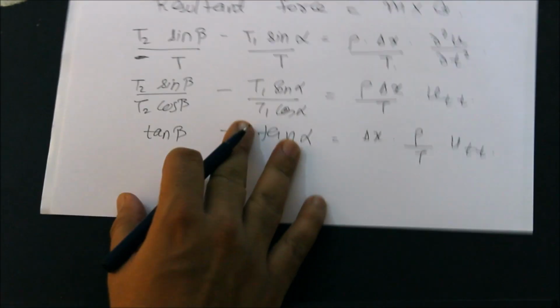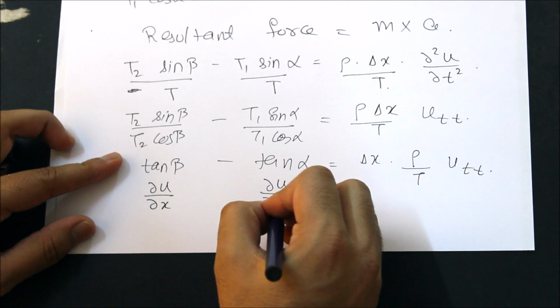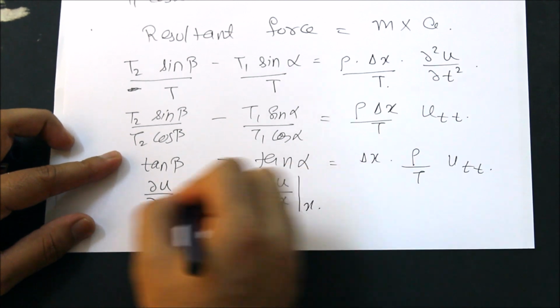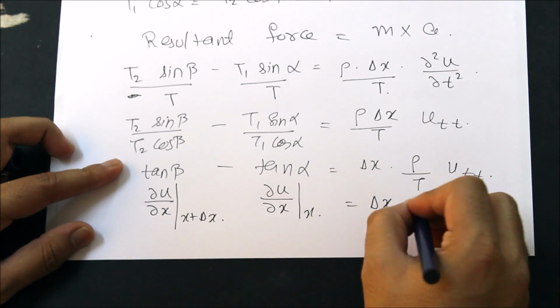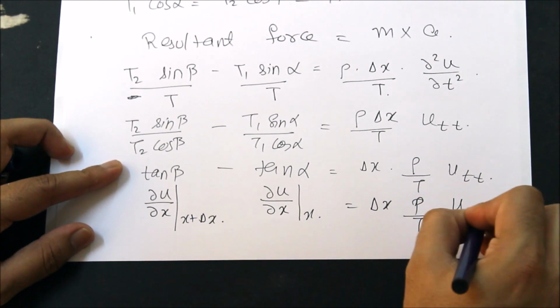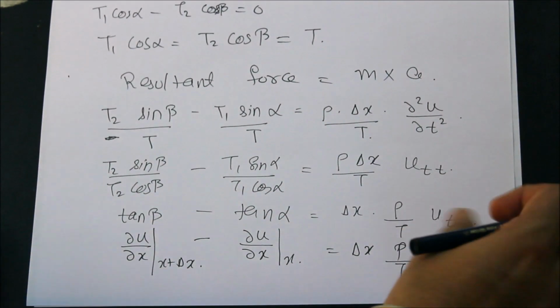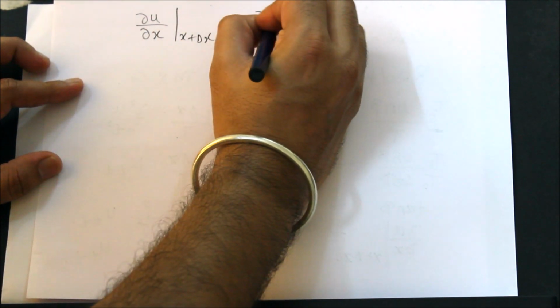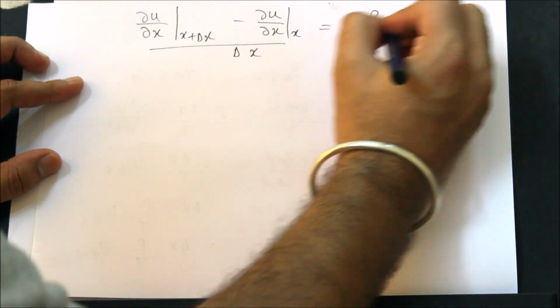Since it's a slope, this is nothing but del u by del x, and this is del u by del x as well. But this was at the point x, and this was at the point x plus delta x, right? And this is equal to delta x rho by T into u_tt. So once I have this, you simply divide by delta x. What do I get? I get del u by del x at x plus delta x minus del u by del x at x, whole divided by delta x, equal to rho upon T u_tt.